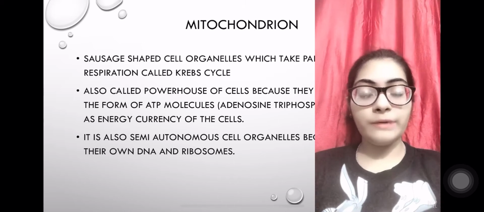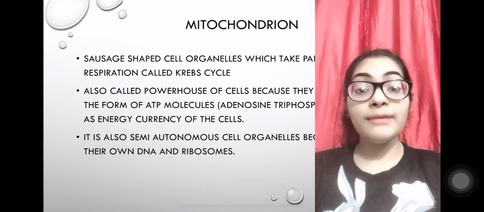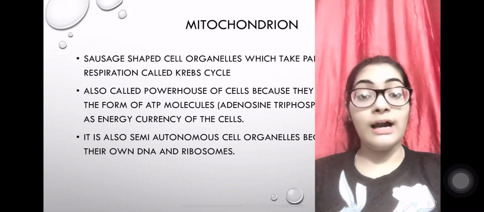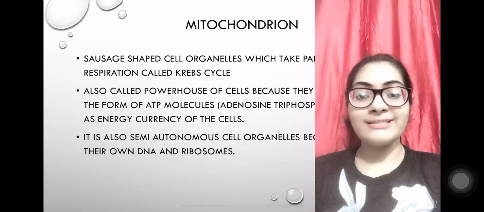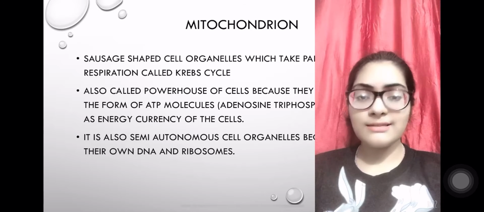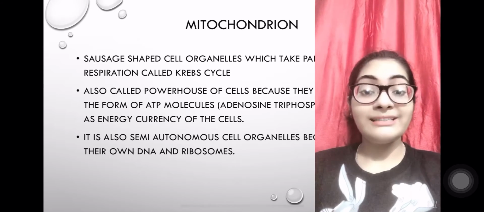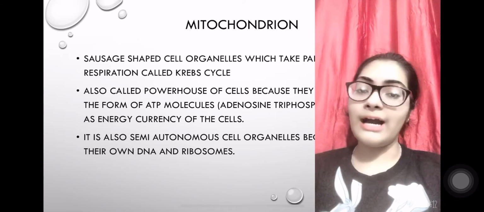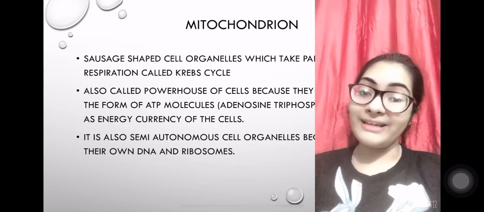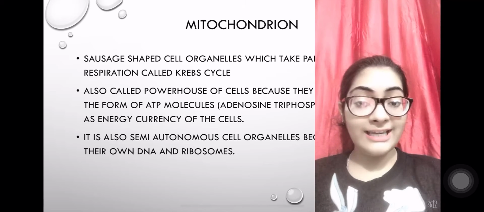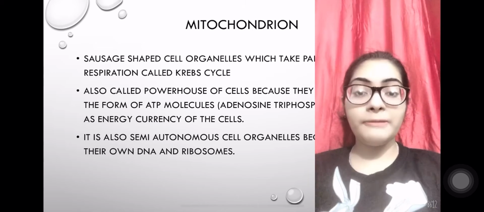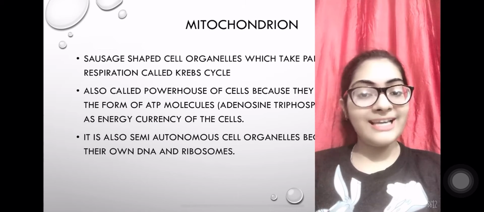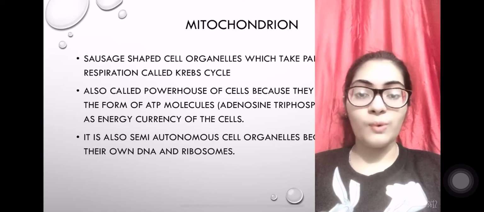Another very important point is they are semi-autonomous cell organelles. I repeat, they are semi-autonomous cell organelles. What is this? Semi-autonomous means half self-dependent. Why are they half self-dependent? Because they contain their own DNA and ribosomes. Come on, repeat after me. What do they contain? They contain their own DNA and ribosomes.